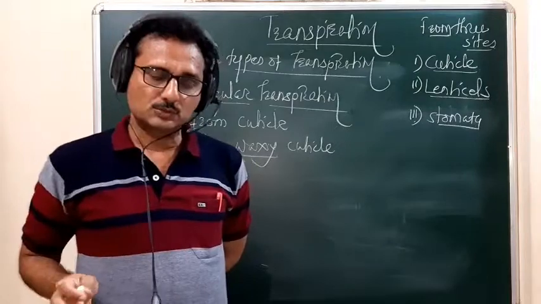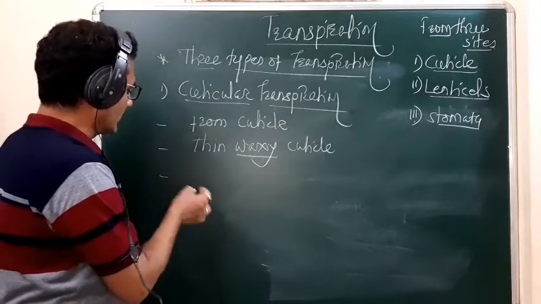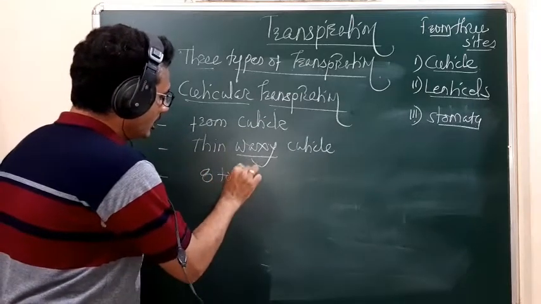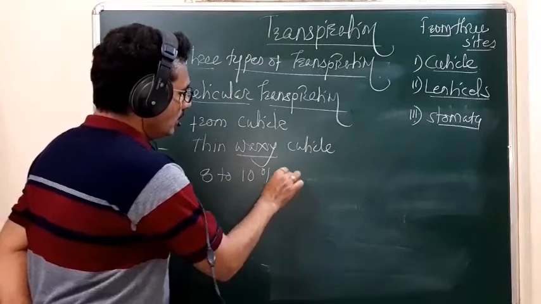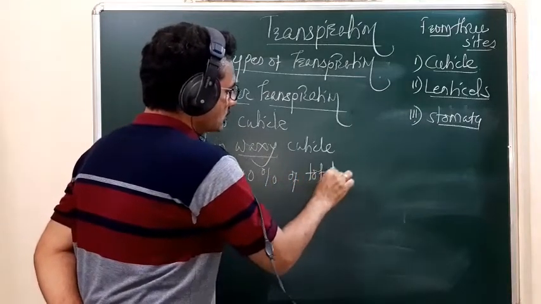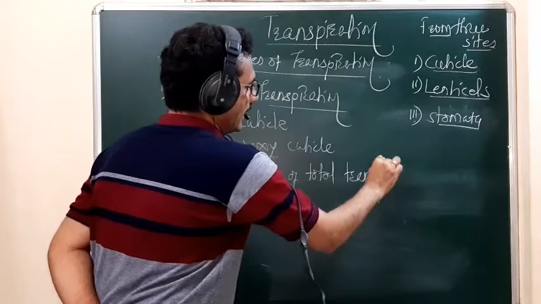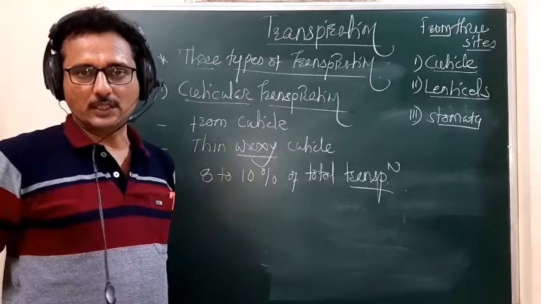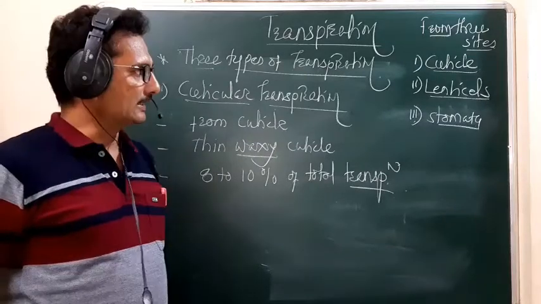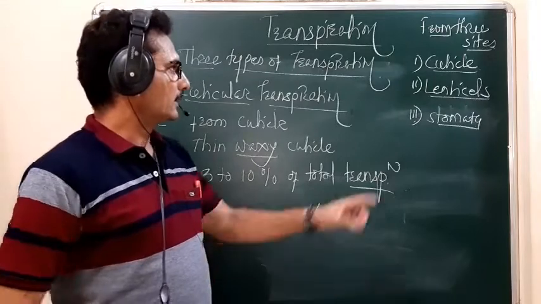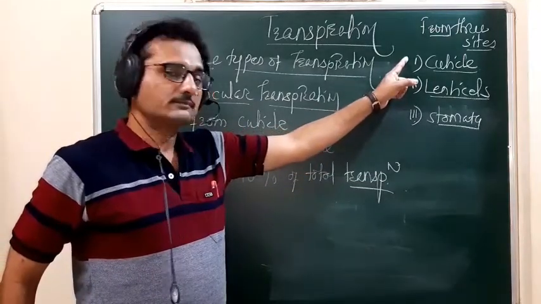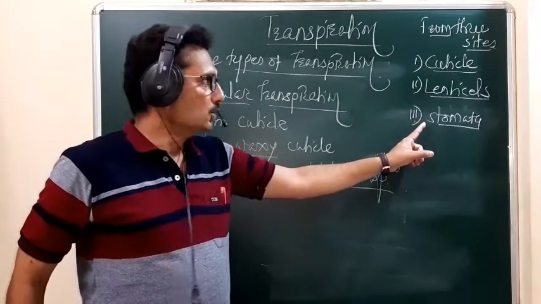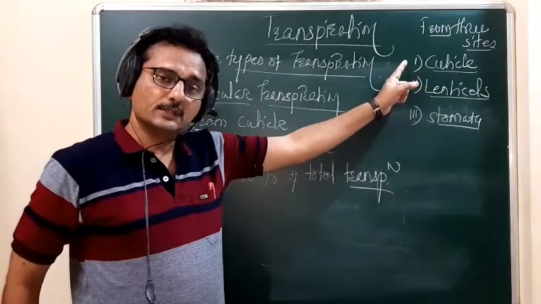Remember student, cuticular transpiration constitutes about 8 to 10% of the total transpiration. So when we consider the entire transpiration is 100% through the cuticle, lenticels and the stomata, the cuticular transpiration contributes